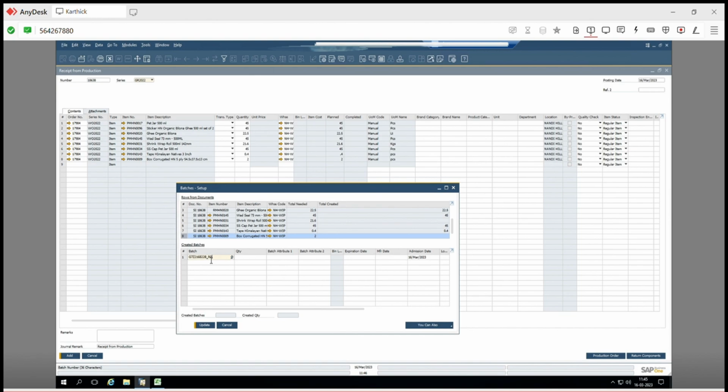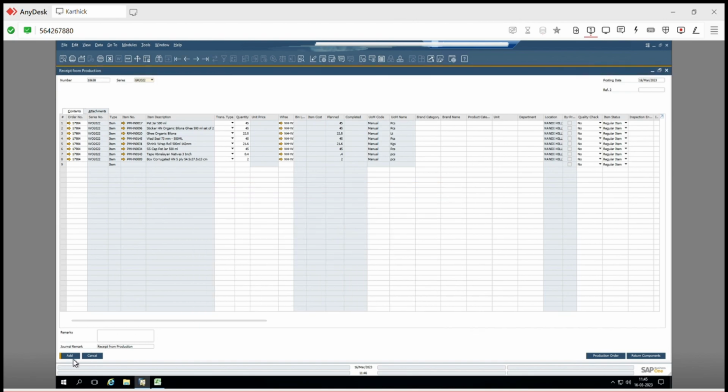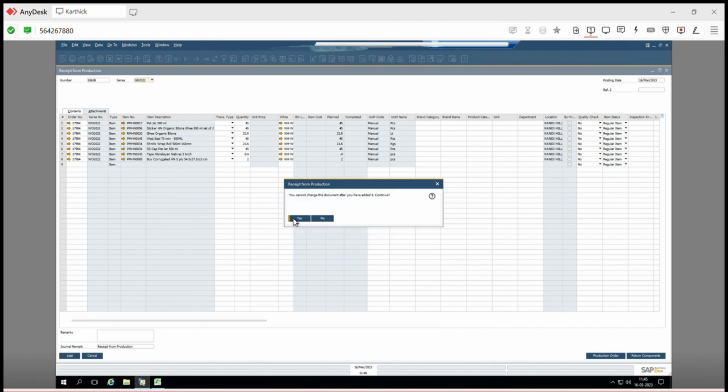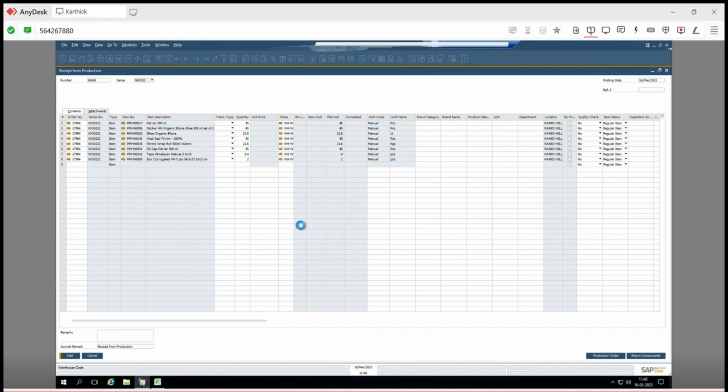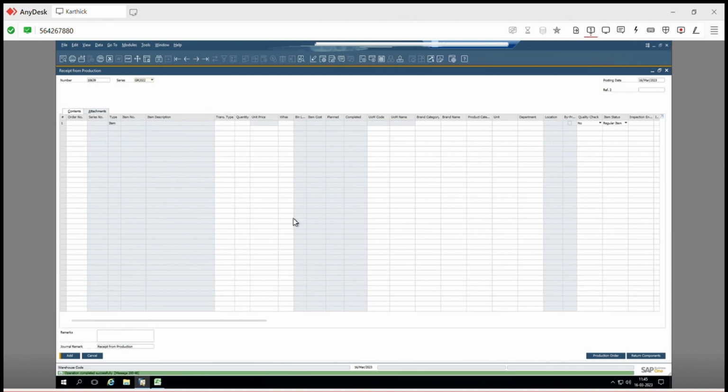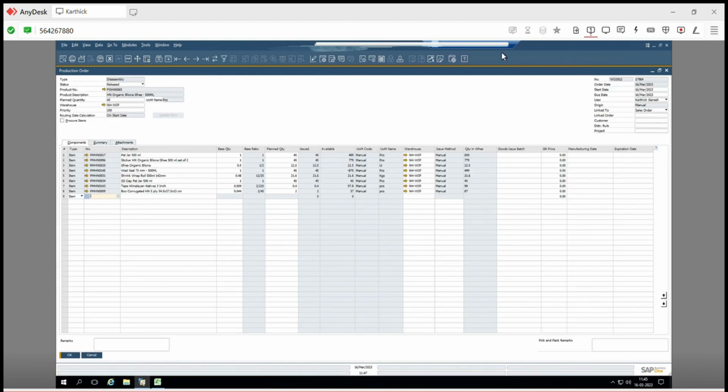This packing material you have to just discard once in a while. Currently, let it be in WIP only, because anyway you are discarding it, right? We'll do it on goods issue. Okay, that is added. So this is it.